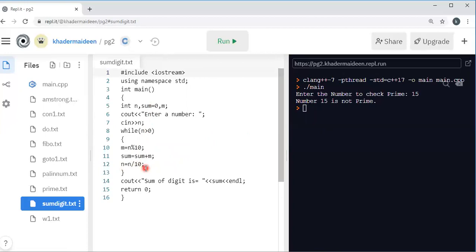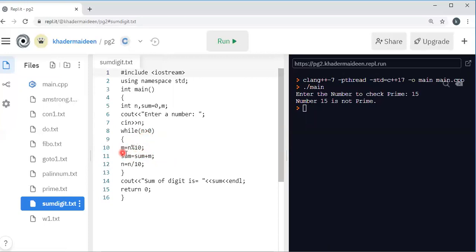Okay. Then again, it comes to the loop. So 12 is greater than 0. True. Then m equal to n mod 10. So 12 mod 10 equal to 2. So sum equal to sum plus m. Already sum is 3. Therefore 3 plus 2, 5. Now n equal to n by 10, meaning 12 by 10, 1.2. So the integer is 1. Okay. n is greater than 0, 1 is greater than 0.